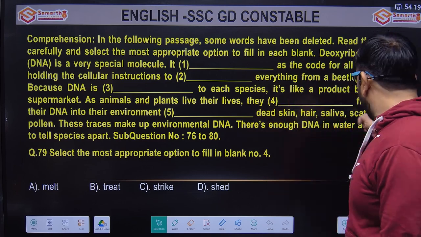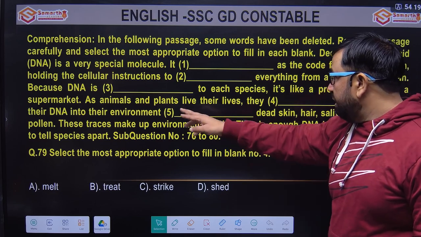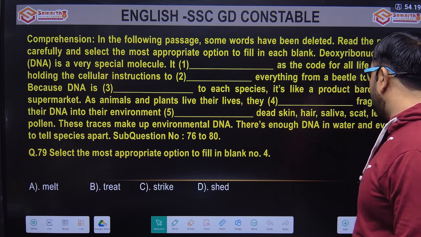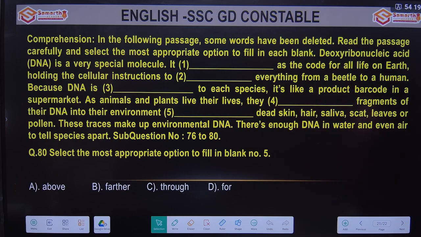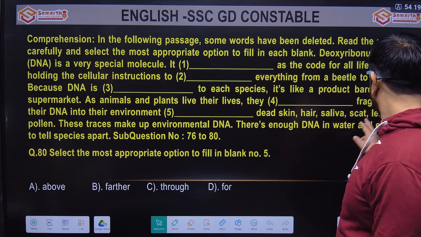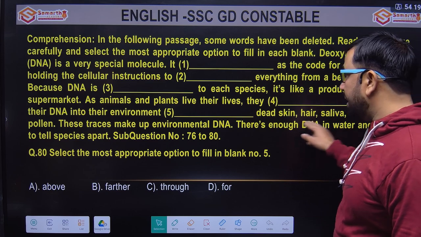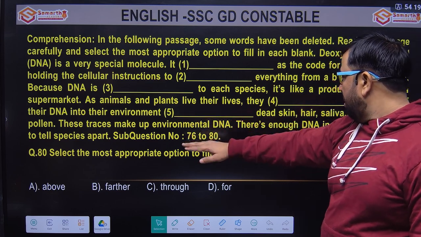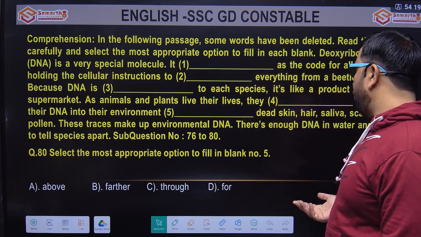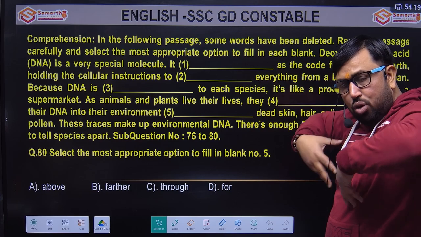So they shed fragments of their DNA into their environment, dash dead skin, hair cell, etcetera. Options: above, further, through, or before.